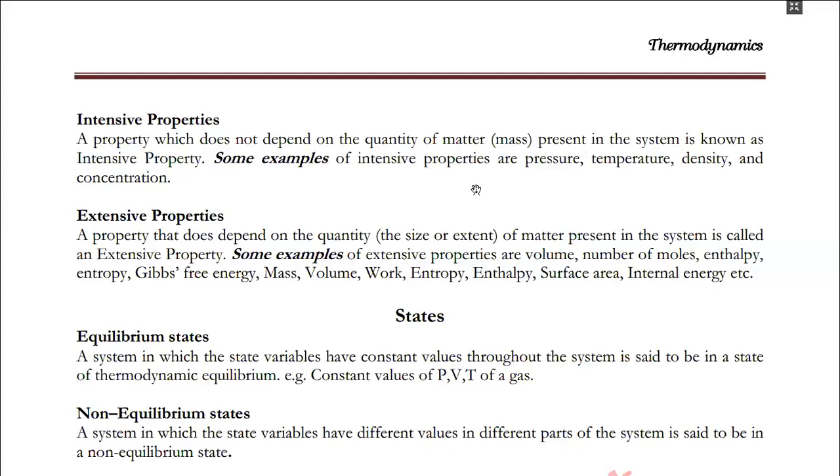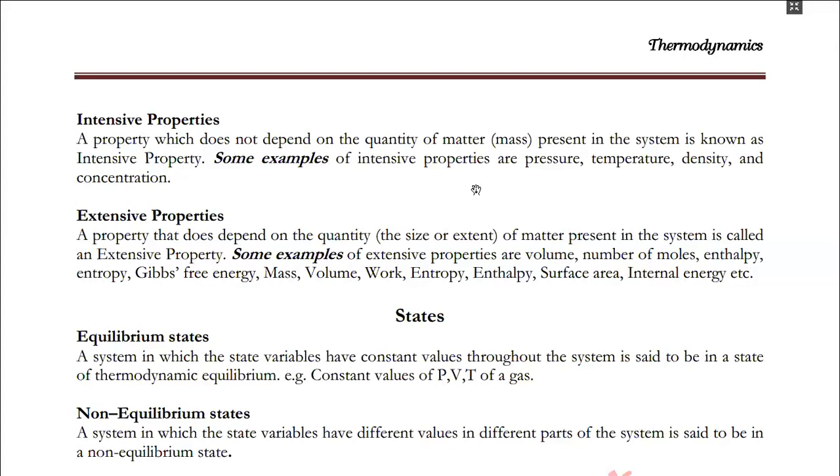If you prepare 1 liter of 0.1 normal sodium hydroxide solution, and if you take out only 100 ml of the sodium hydroxide solution, then the concentration of the 100 ml sodium hydroxide solution will be the same as the 1 liter of sodium hydroxide solution. That means 0.1 normal sodium hydroxide solution. Even 1 drop of sodium hydroxide solution will have the same concentration, that means 0.1 normal. So the concentration is not dependent on the amount of matter. That is why it is an intensive property.